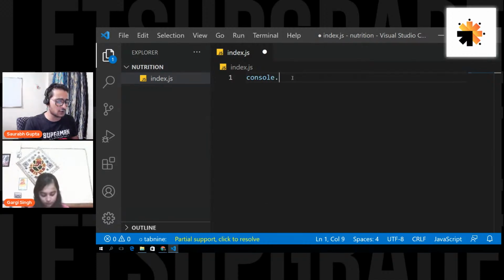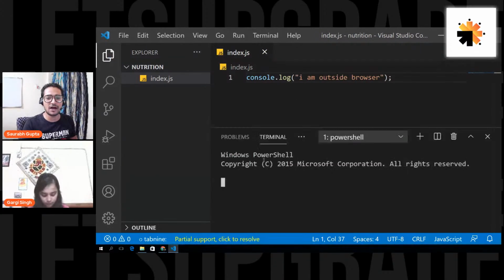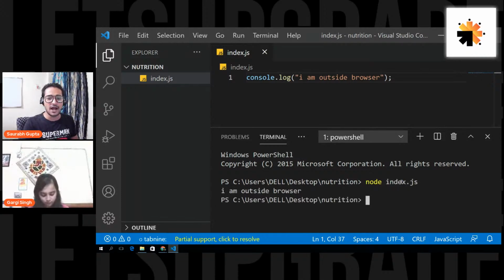Let's just say console.log "I am outside browser". Then I'll open my terminal in VS Code. I'll just say new terminal. So here we have the terminal in VS Code, and I'll just say node. This command you get once you have installed Node.js. Otherwise, this node command will not work for you, right? So node and the file name. I'll just say index.js. Enter, and here we go.